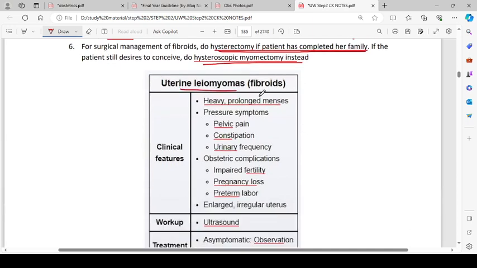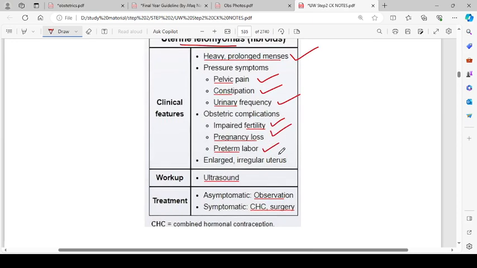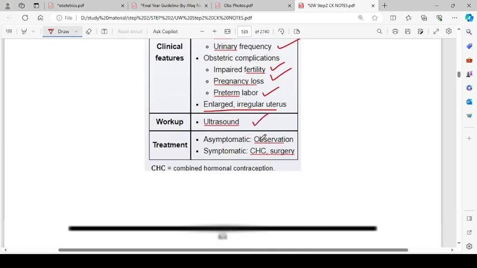The clinical features are heavy prolonged menses, pressure symptoms of pelvic pain, constipation, and urinary frequency. Obstetric complications are primary impaired fertility, pregnancy loss, and preterm labor. Enlarged irregular uterus. Workup is ultrasound. Treatment: if it is asymptomatic, do observation, and if it is symptomatic, do combined hormonal contraception and